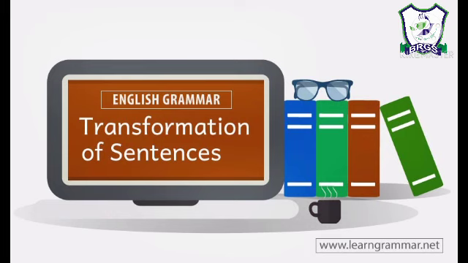Before knowing the meaning of transformation of sentences, let us recall we have learnt various kinds of sentences. Didn't we? Yes, we have learnt that there were how many types of sentences? There were assertive, imperative, interrogative and exclamatory sentences. Now, did you know that it is possible to change one type of sentence into another? Yes, it is possible, and this is called transformation of sentences.